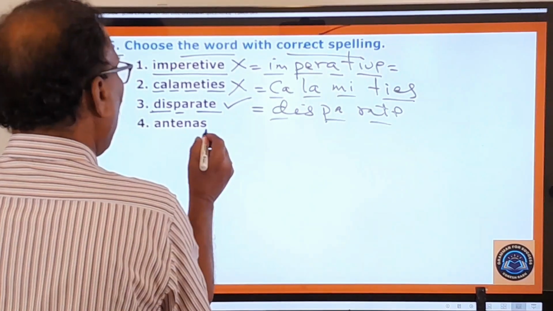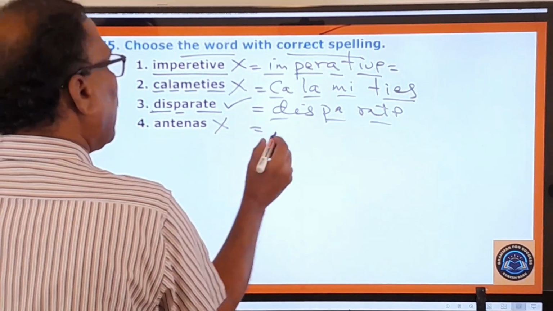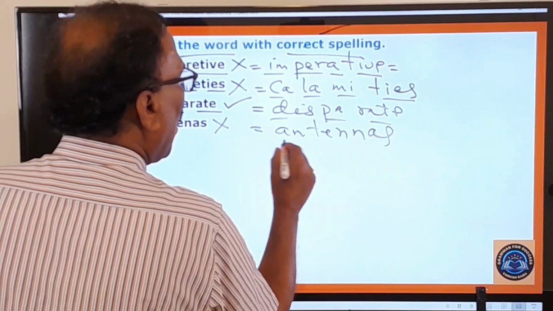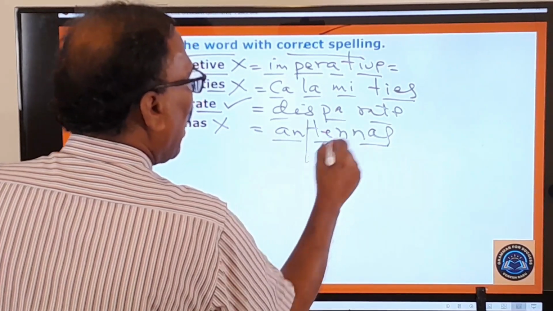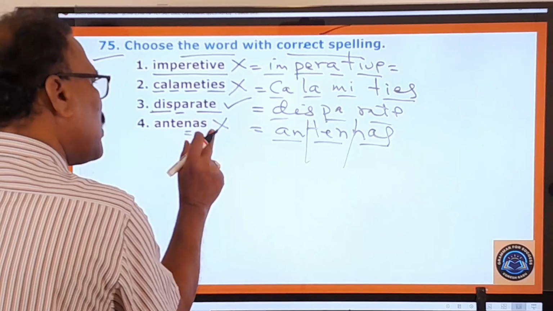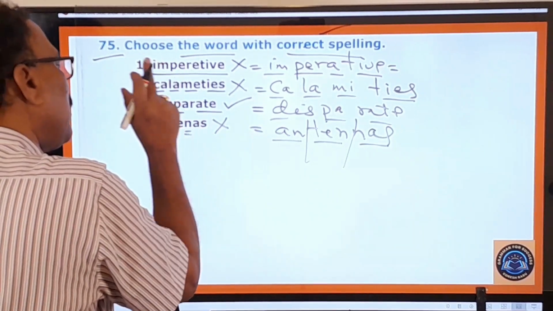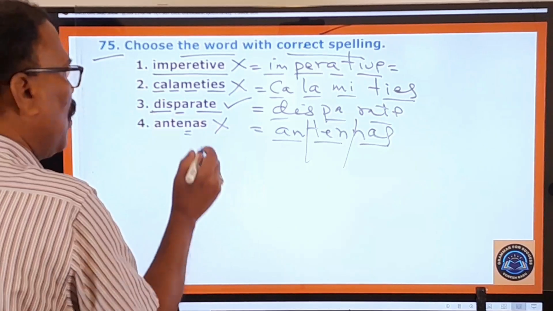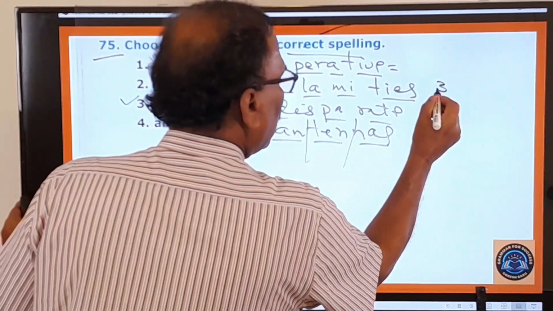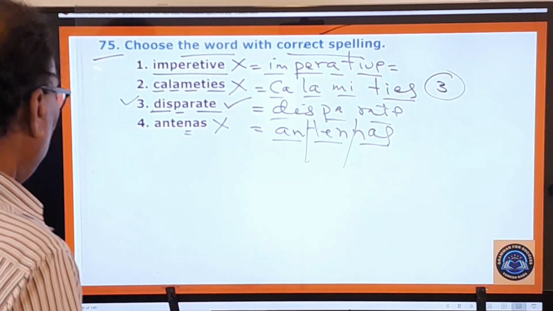And antennas. So here the spelling of this is also wrong, because of the spelling of antennas. One N is missing here, and therefore this is also wrongly spelt. So in this way, the first word, second word, and fourth word are wrongly spelt. Only this third word is correctly spelt, and that's why your answer is the third one. Clear? Now let's move on to the next question.